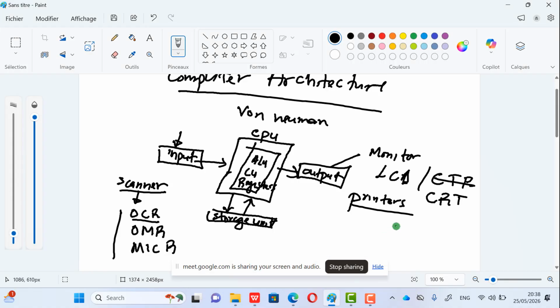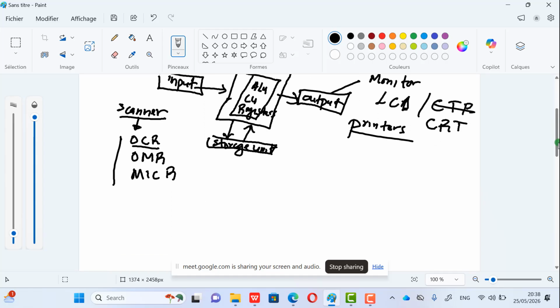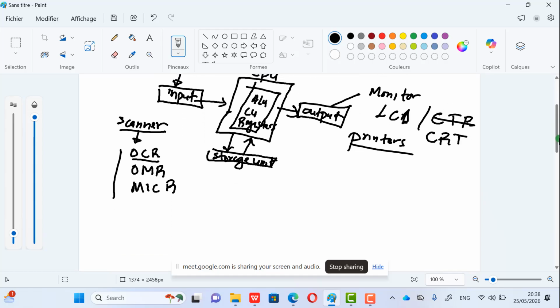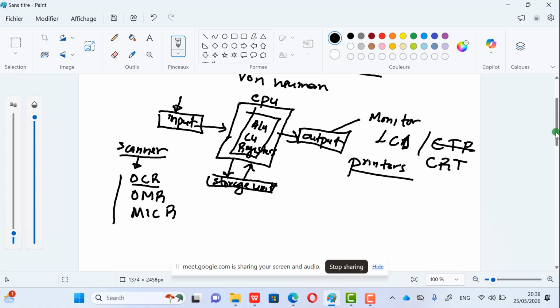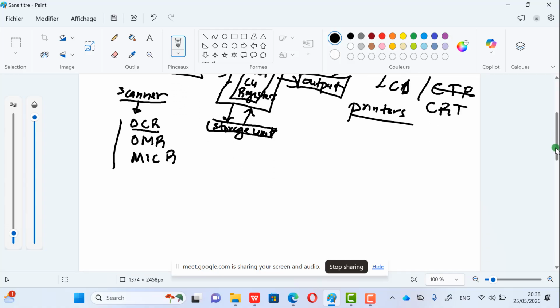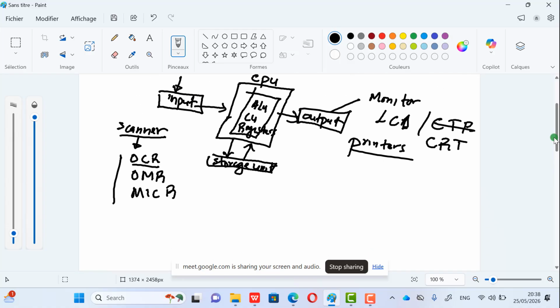Good. And at any moment, if you have a question, please turn on your mic and stop me. You ask your question before we continue, because as I'm explaining, I'm assuming that everything is well. If you are taking notes also, because it's not a television, you must take notes. Very, very important. Now we go to the level of the CPU. Here I'm not here to define what ALU or control unit is. If you are doing computer science, I'm assuming that you don't have any problem with that. Now let me go to registers.